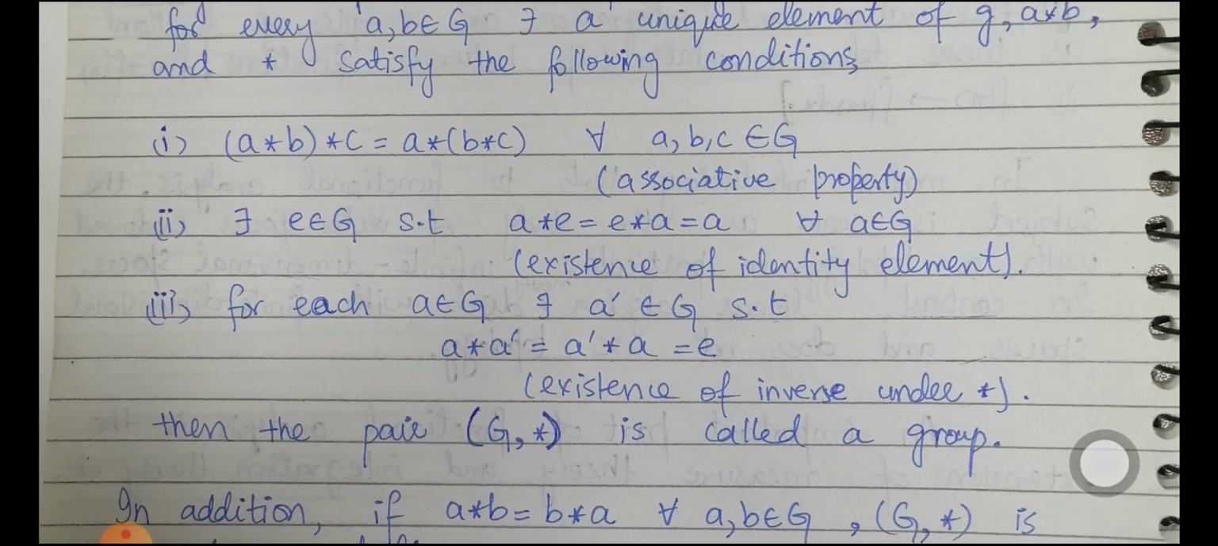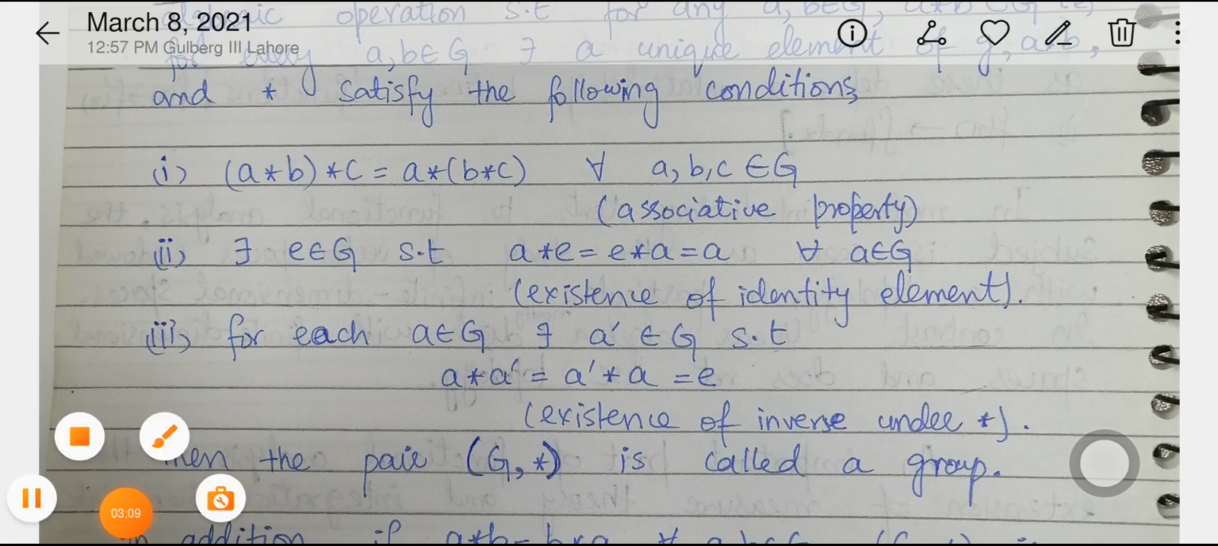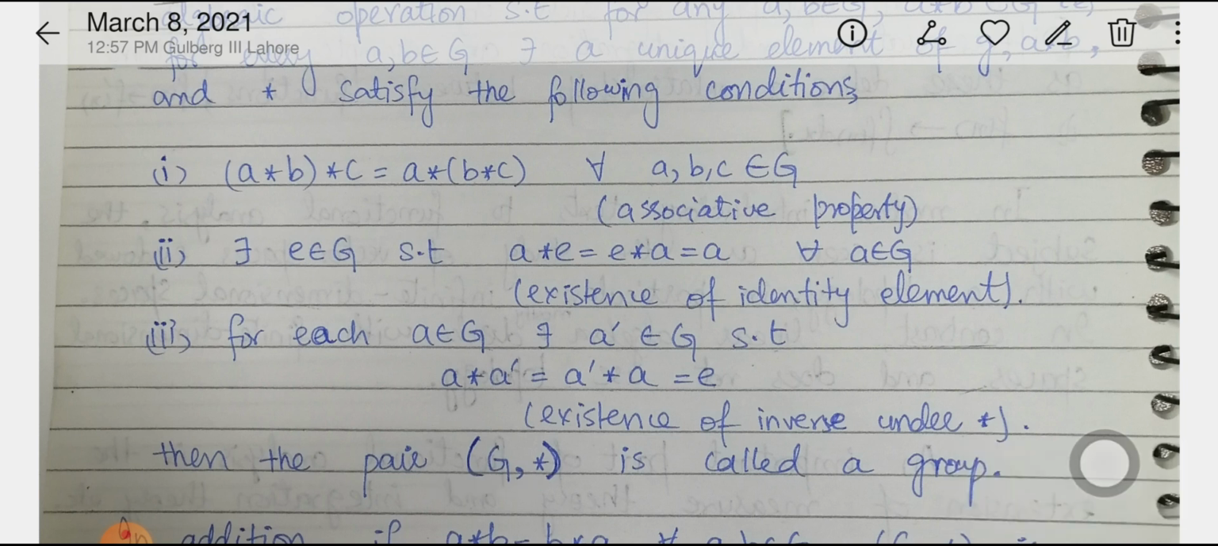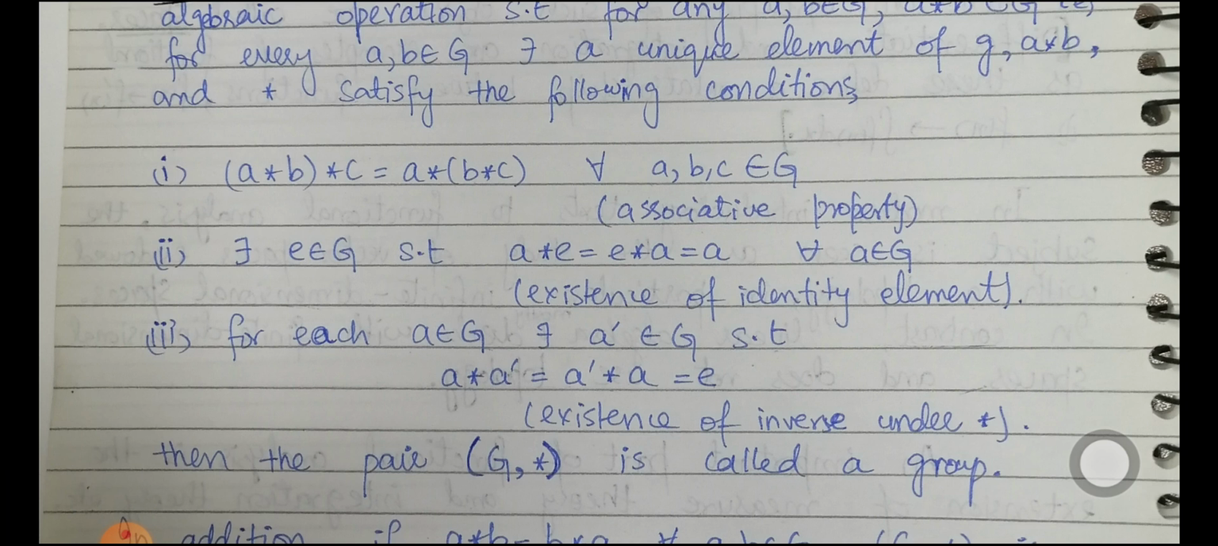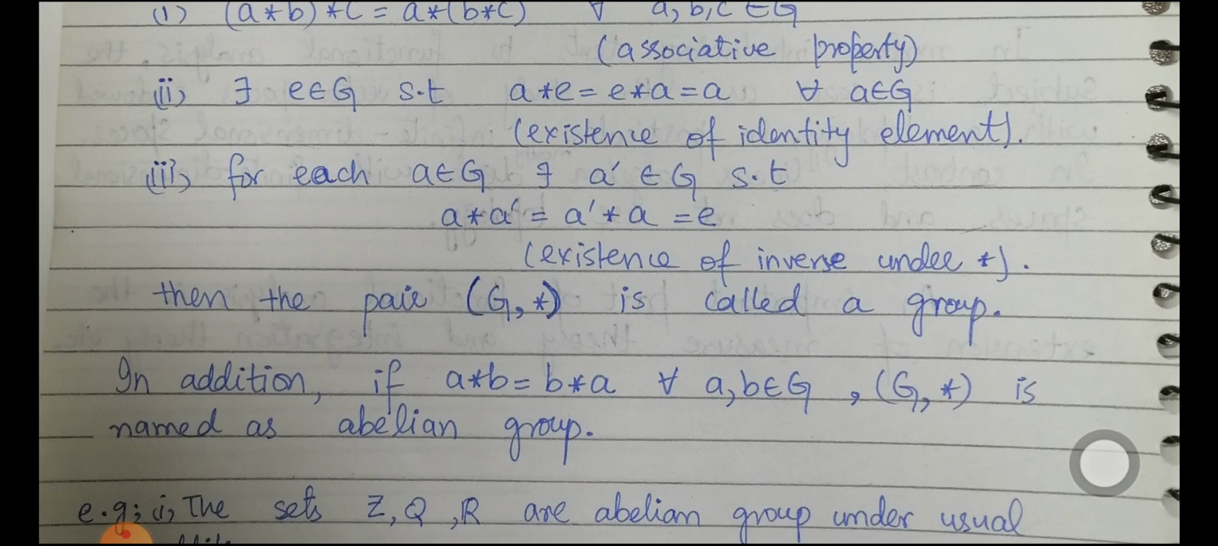So you can say that this is not an ordered pair. If you have a representation in this form, it is not an ordered pair. It is just a representation to define a collection, that this set along with this operation is going to define a group if it satisfies the properties that I have mentioned: associativity, existence of an identity element, and an inverse element as well. In addition, if a * b is equal to b * a, that is, commutativity holds, then we will name the group an abelian group.